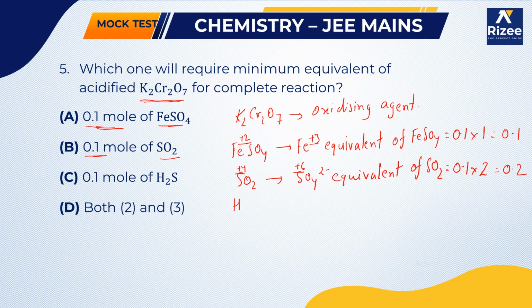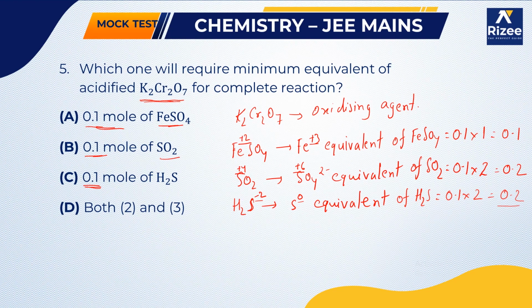Next, H2S converts to S. Here the oxidation state of sulfur is -2 and here it is 0. So the equivalent of H2S is 0.1 mole into the change in oxidation state, -2 to 0, which is 2, so that is also 0.2.